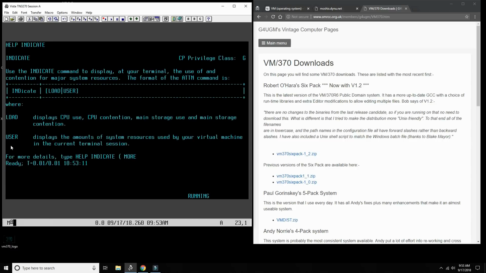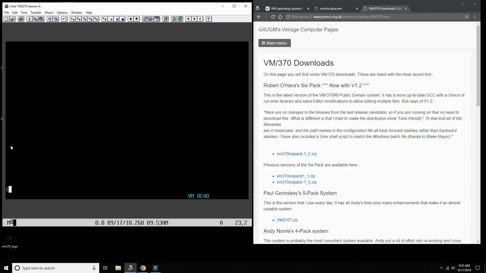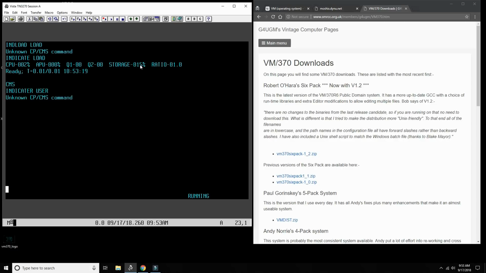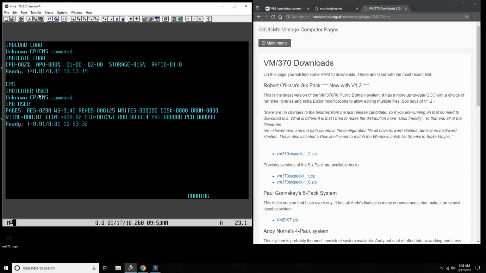Let's do it again. Okay, so indicate load. It tells me that CPU right now is 2% busy and storage is only 50% full. Or I can say indicate user. It tells me some information about how much I use of the system's resources.